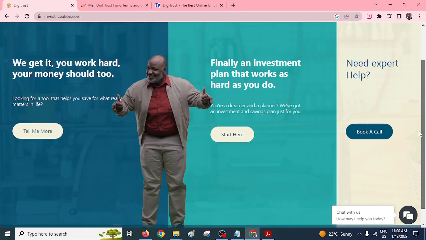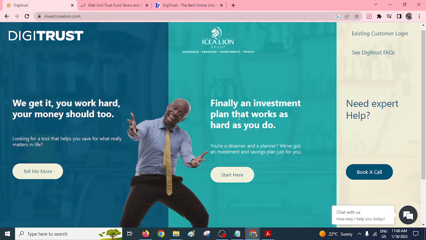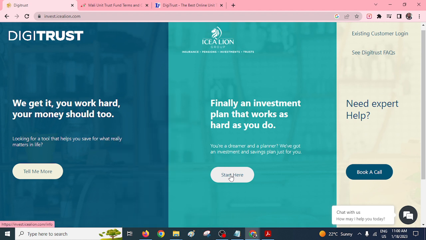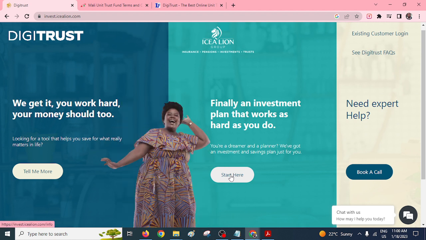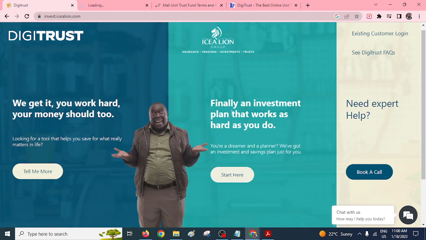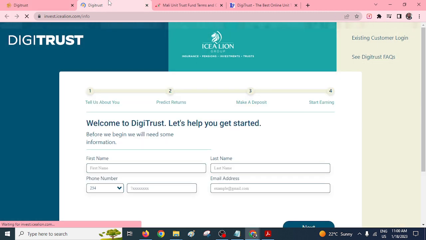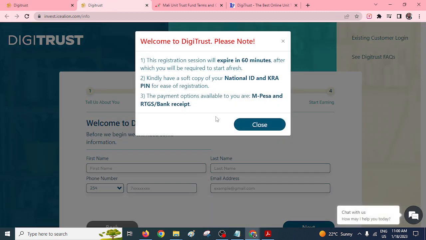If you want to create, for example, a new account, you just need to click on this button, start here, right? In my case, I already have an account with them, so I won't really create a new one. But for demo purposes, once you click on create new, you can see it's going to take you to this page. You are told welcome to DigiTrust.